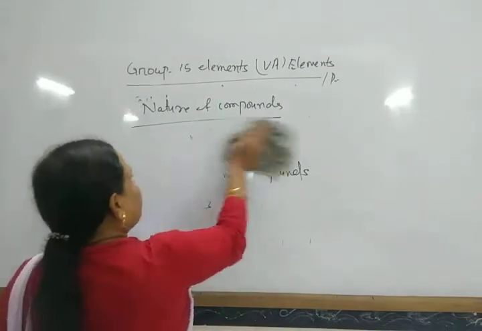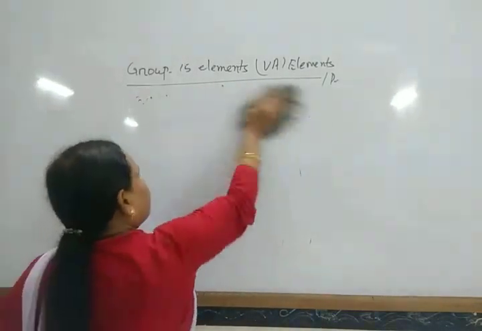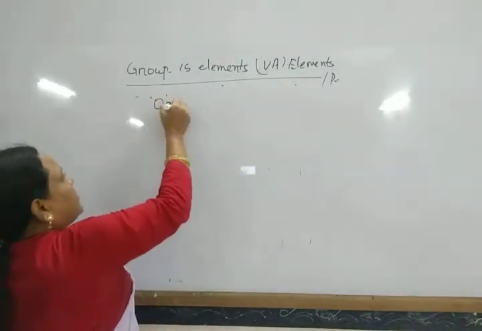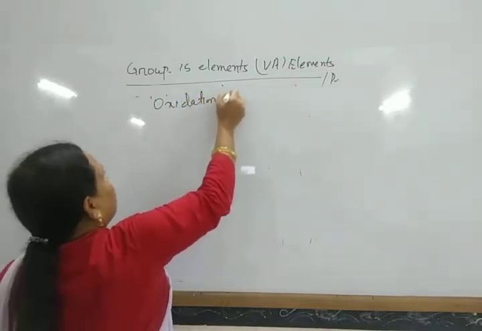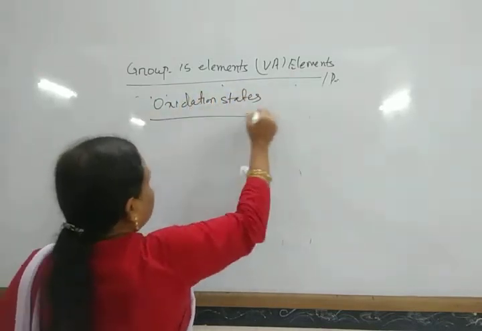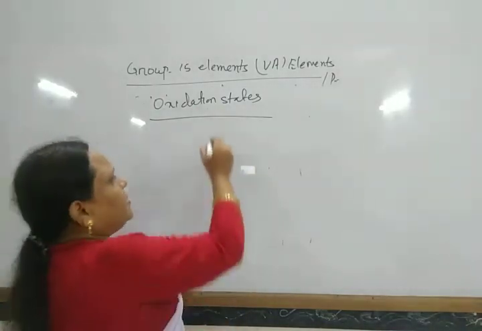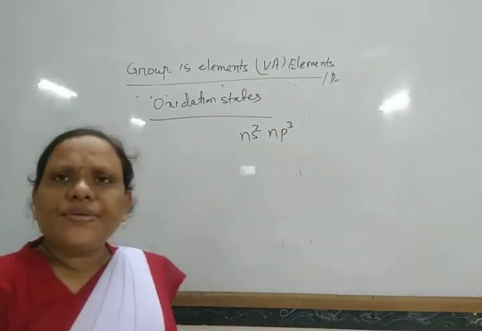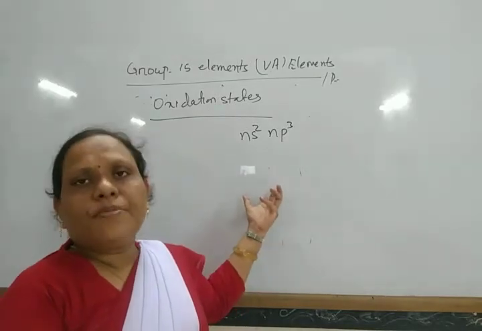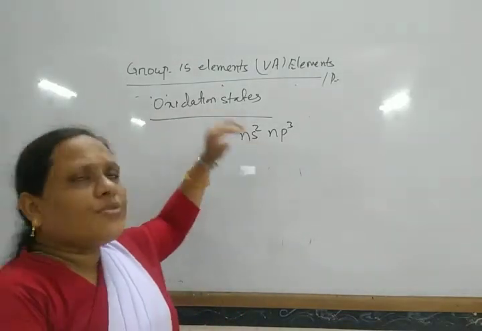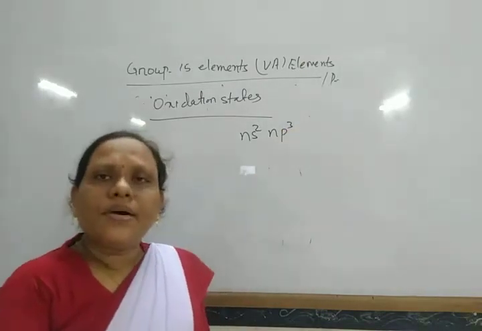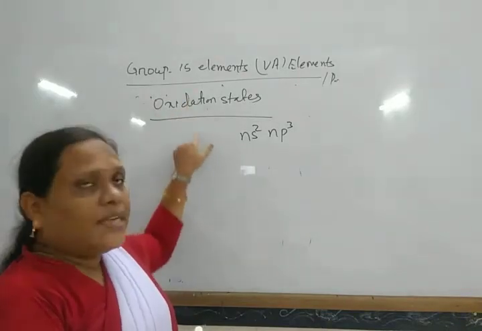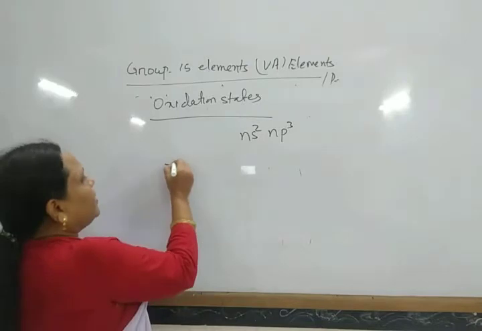Next we come to oxidation states. These elements have electronic configuration ns2 np3, and it is difficult to receive 3 electrons from others. So although they do not form ionic compounds, when they form covalent compounds, generally they exhibit the oxidation state of -3.